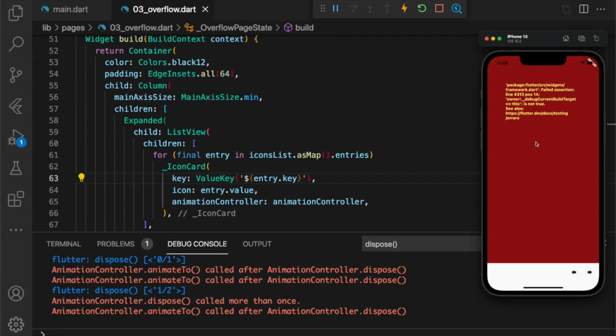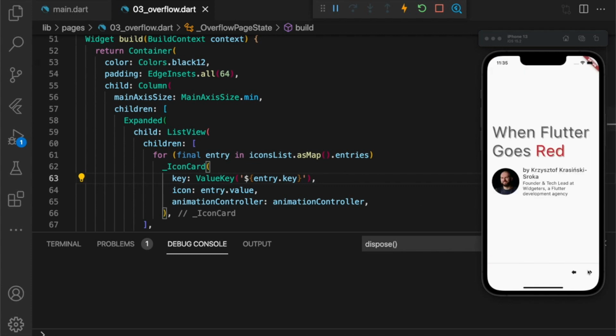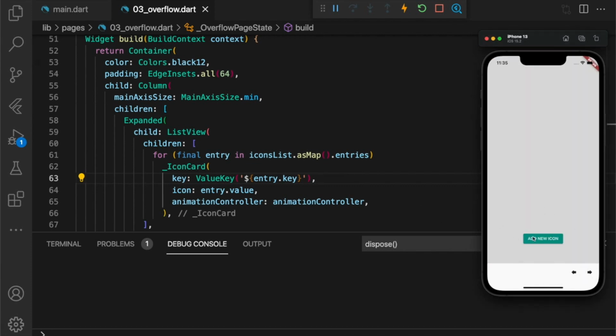Oh no. Well, let's restart. Restart complete. Yes. Let's add some new icons. Great. Marvelous. Nothing crashed. Oh, wow. This is how it looks.